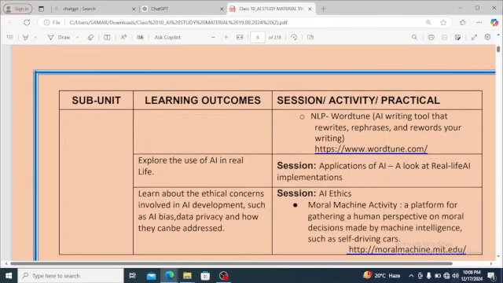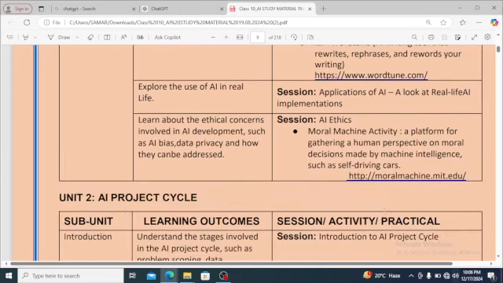Now the next thing is NLP. In NLP, we need to study about Wordtune. What is Wordtune? It is an AI writing tool that rewrites, rephrases and rewords your writing. Then we explore the use of AI in real life.